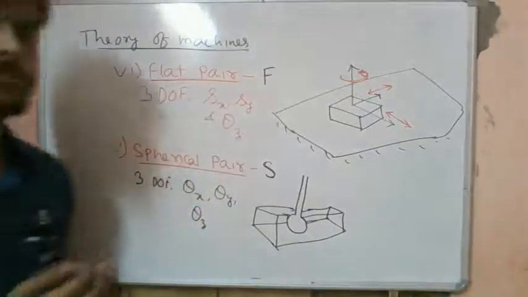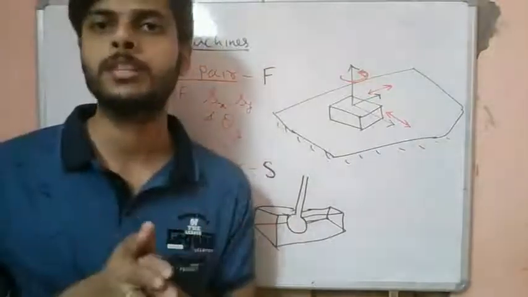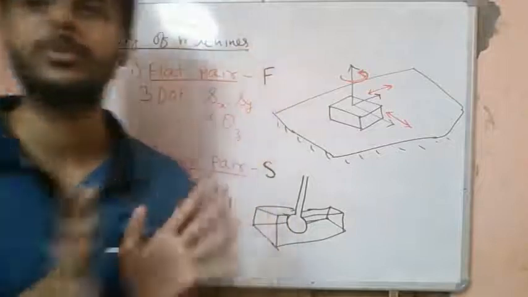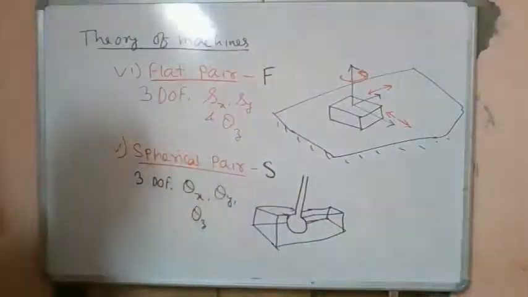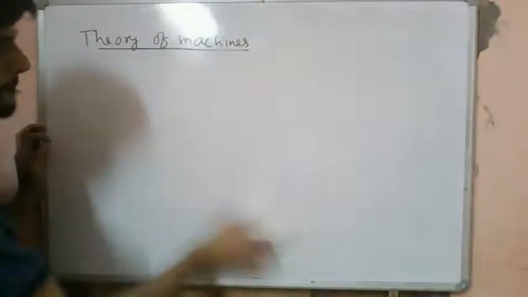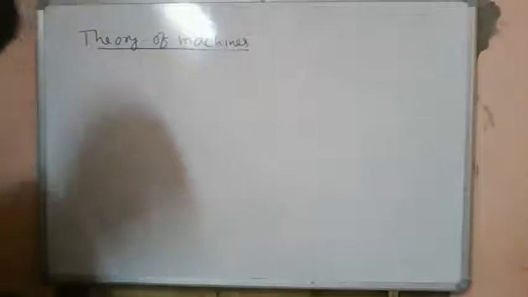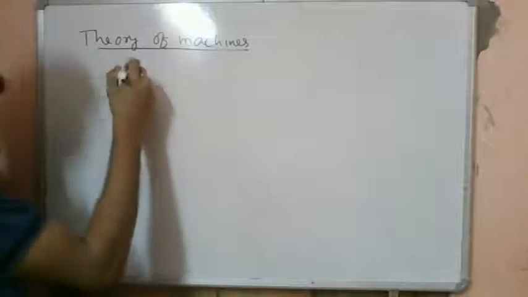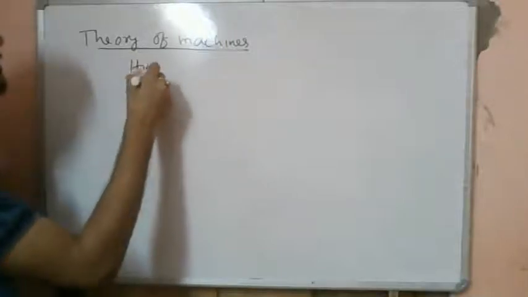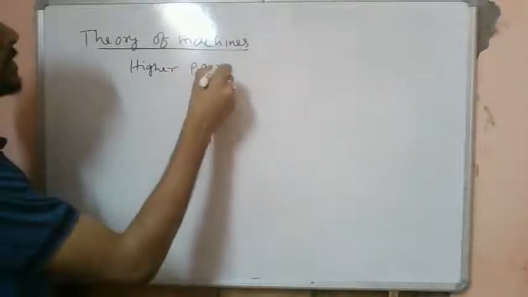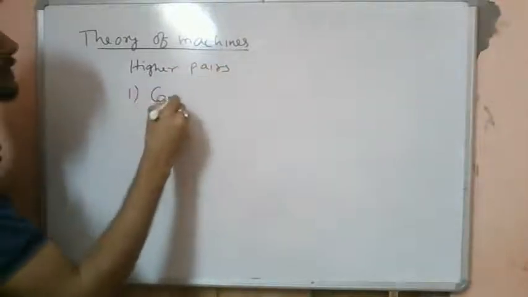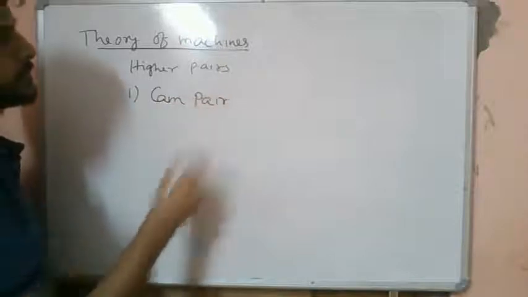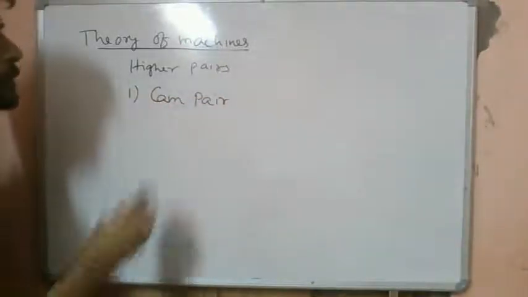Now we will see some classifications for higher pairs. So there are different types of higher pairs possible. We will see very few of them which we will frequently encounter, okay? So, types of higher pairs. In higher pairs, we have basically number 1, a cam follower pair, okay?